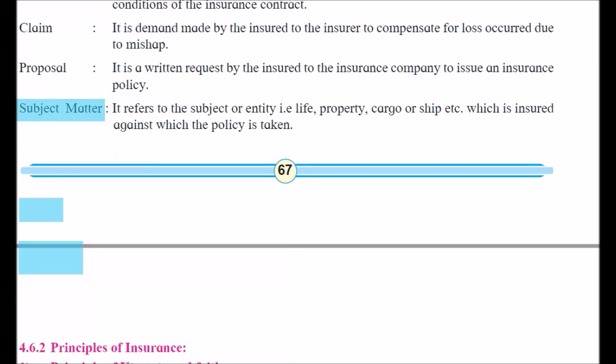In fire insurance, the goods and assets or property of the insured is the subject matter. And in marine insurance, the cargo or ship is the subject matter. Based on this, we take the insurance policy. So first one is life insurance, and second and third are fire insurance and marine insurance. So these are the basic terms of insurance.